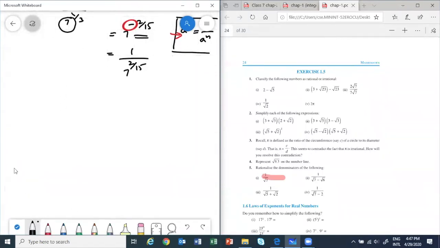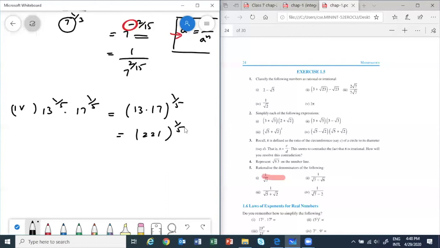Okay, next one. Okay, take third. I think I did it. 13 power 1 by 5 into 17 power 1 by 5. So this I think I did, no? 13 into 17 whole power 1 by 5. When you will multiply, you will get 221 whole power 1 by 5.